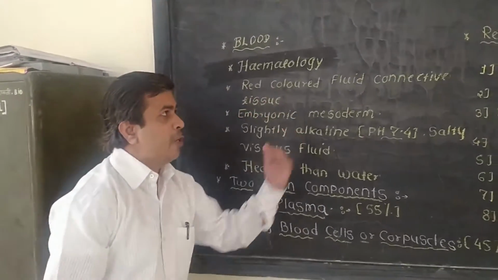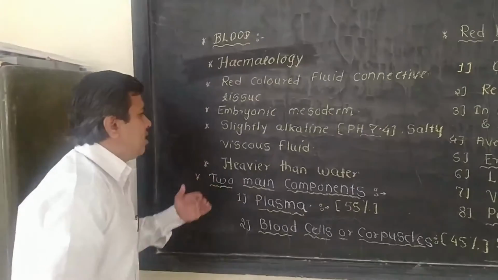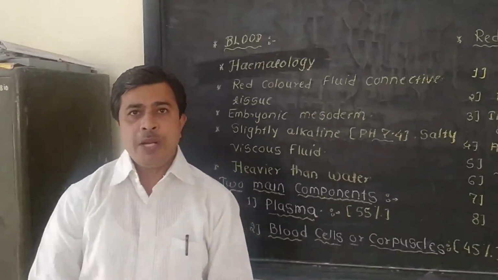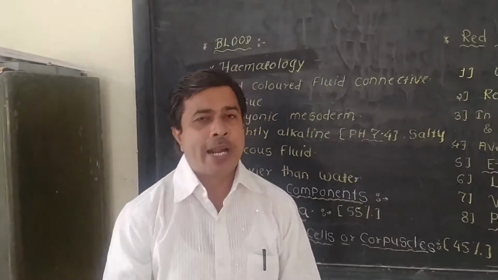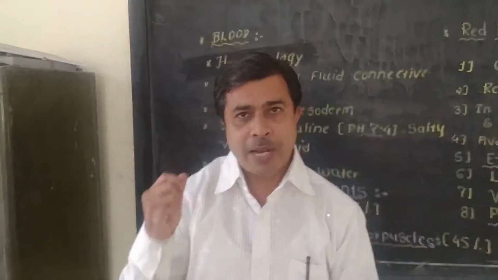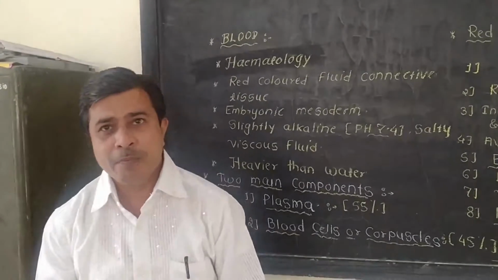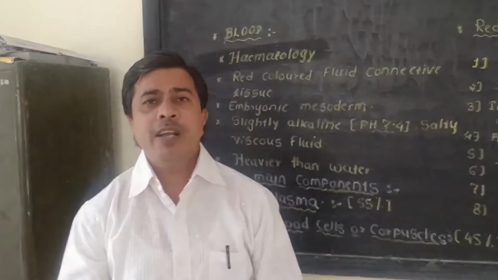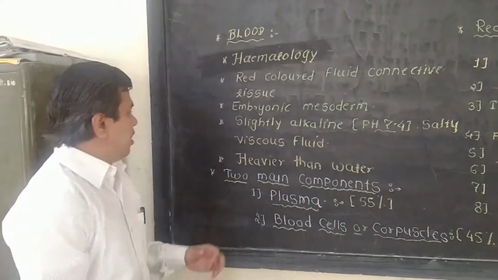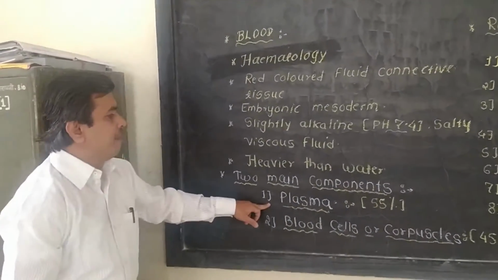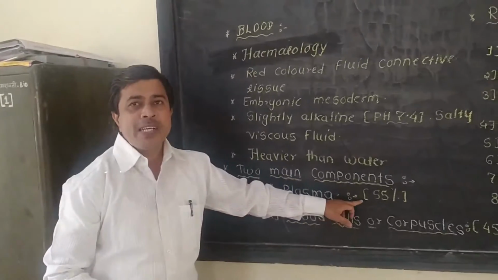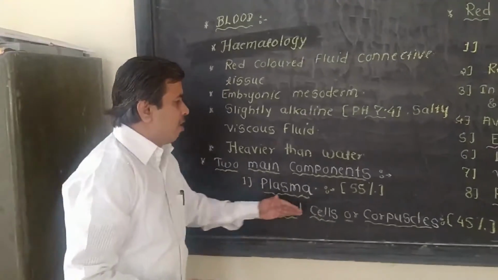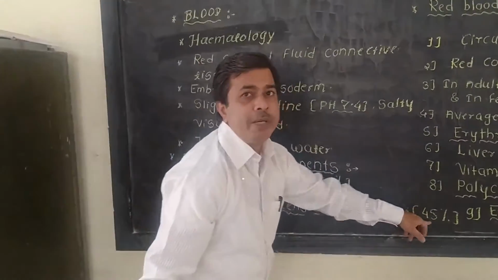Now let us see the actual points of this topic, that is, blood composition. Blood consists mainly of two parts. First is the plasma, which is the liquid part of the blood, and the second part is the blood corpuscles or blood cells. Let us see the first part, the plasma. It is about 55% of total blood, and the blood cells or corpuscles are about 45%.